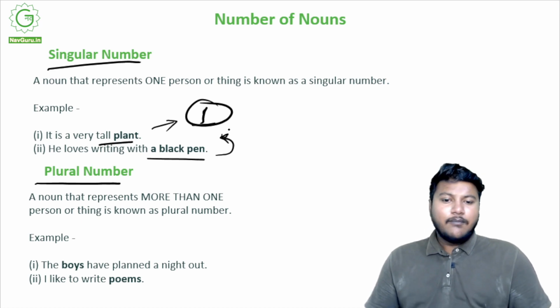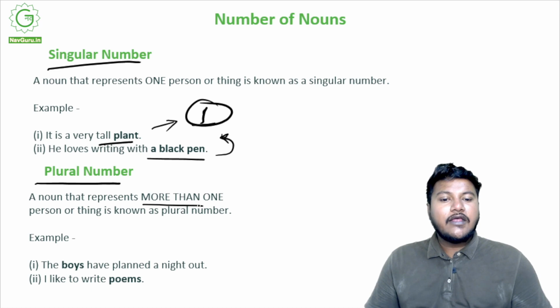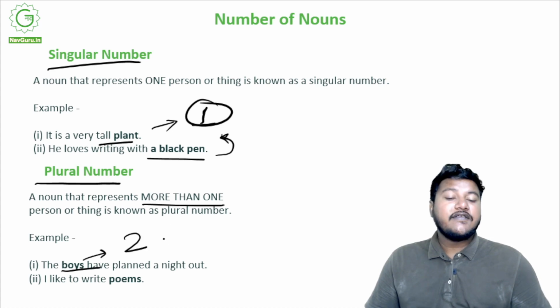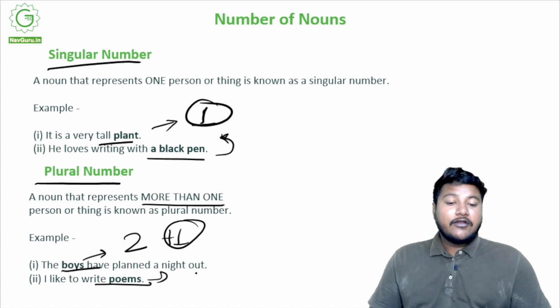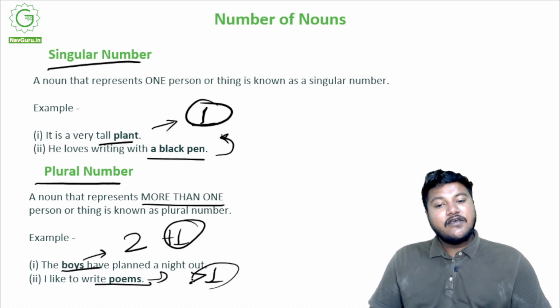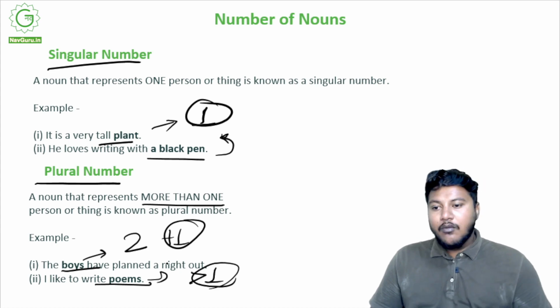And then the other is plural number. A noun that represents more than one person or thing is known as a plural number. For example, the boys have planned a night out. So it's got to have at least two boys, which is more than one, right? So it is a plural. I like to write poems, but I have to write at least more than one. So again, this is a plural number noun. Moving on.